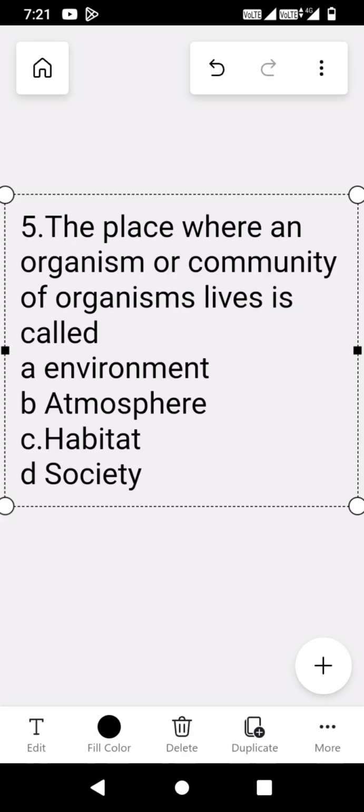So, the fifth question is a very easy question, and most of you must be knowing the answer. It's the place where an organism or community of organisms live is called as. Options are A. Environment, B. Atmosphere, C. Habitat, and D. Society. So the correct option is C. Habitat.